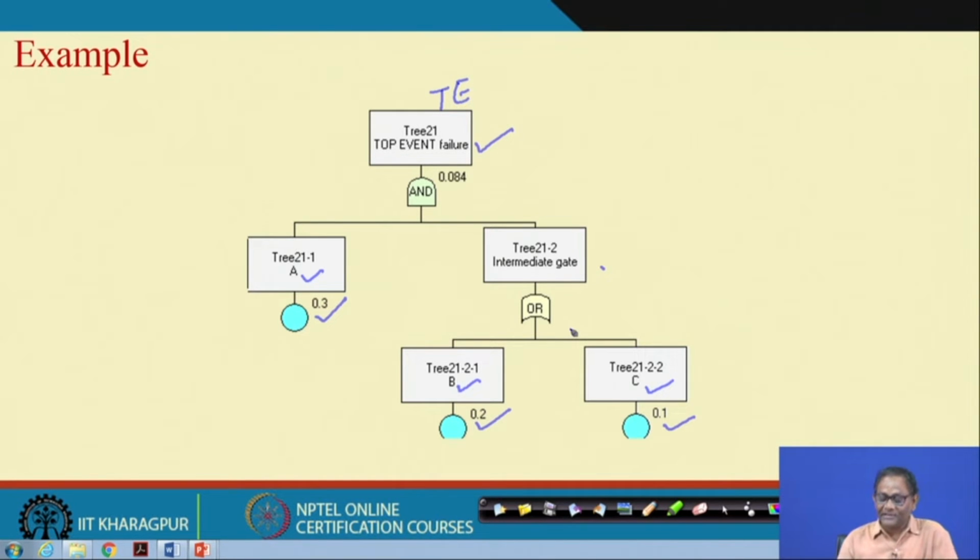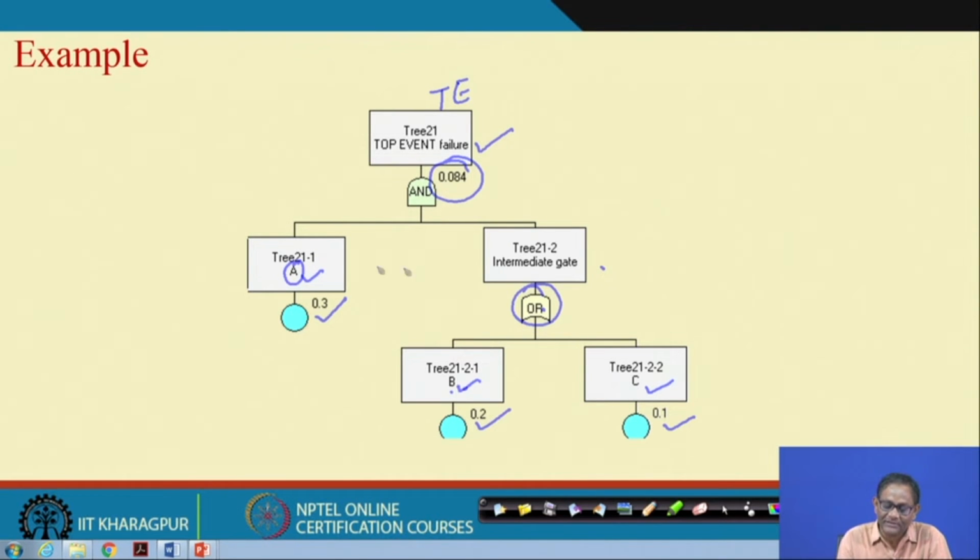Then, using the gate by gate method or cut set method, ultimately you will be able to find out the probability of the top event. What is this? 0.084. How? This will be A multiplied by the OR gate of B and C, and this gate probability you find out using the normal calculation.